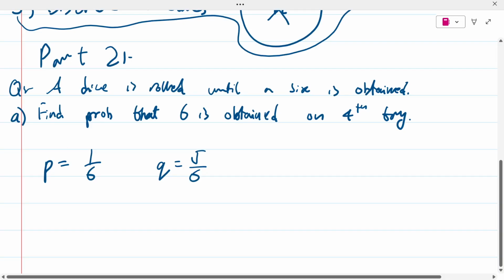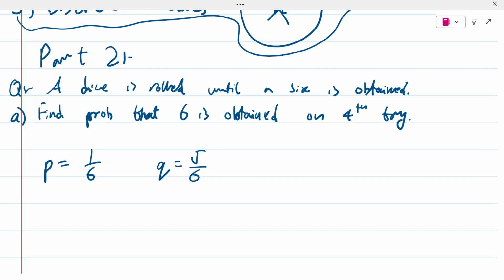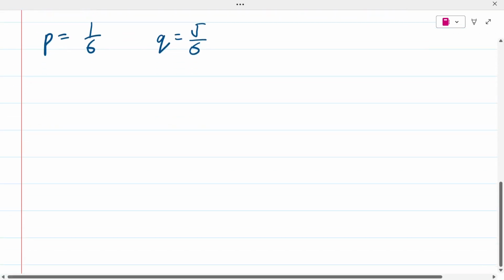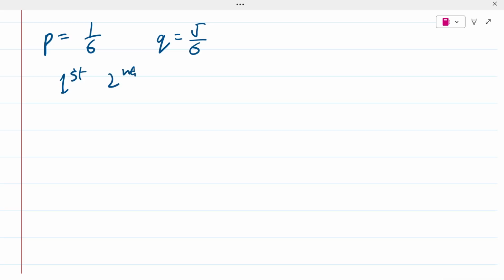Which means they threw the dice once, the first try, then the second try, then the third try. In all of these tries, they didn't get a six. But on the fourth try, they did get a six. So three failures and one success.